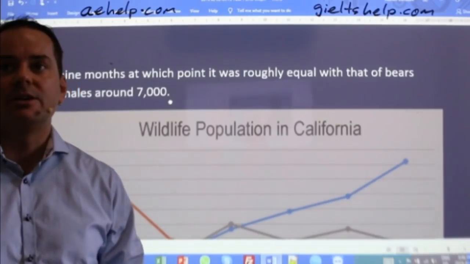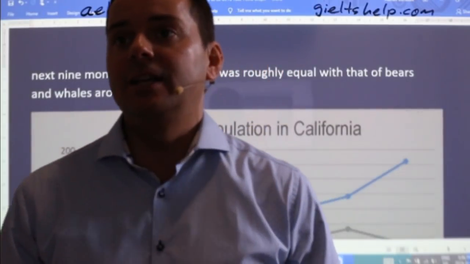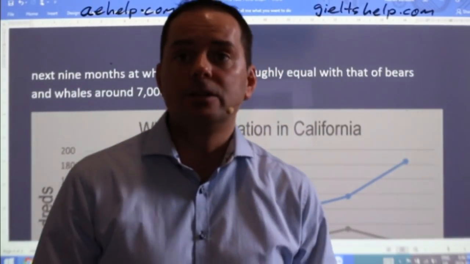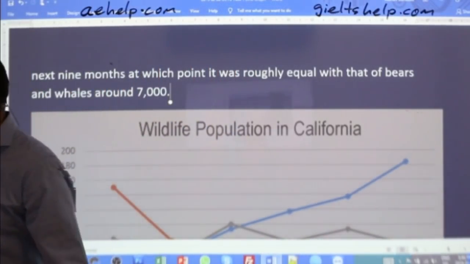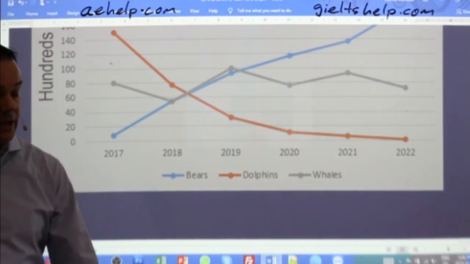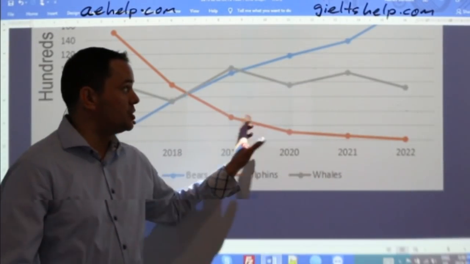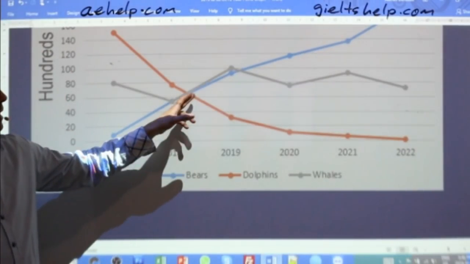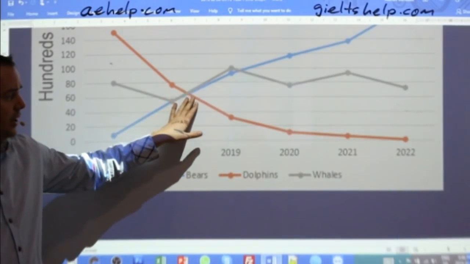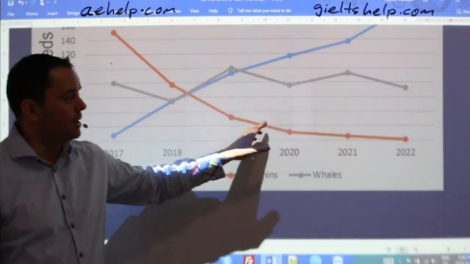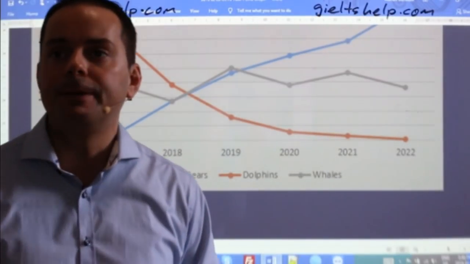User says at 2017, dolphins' populations sharply declined until the mid 2018 from about 15,000 to 7,000. Sure, yeah. Just don't forget that at that point in the middle of 2018, it's roughly equal with that of bears and whales. If you can squeeze that information in there, then you should do so. All right? Now here, I want to write point number 2, which is this. I'm going to do that in a second. I'll just wait for a couple more. All right?